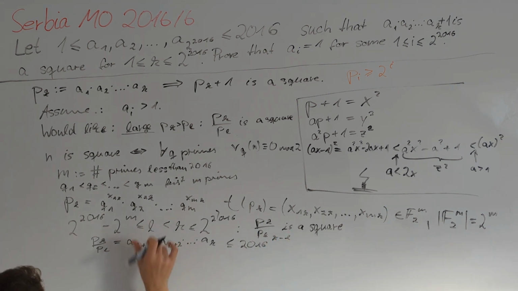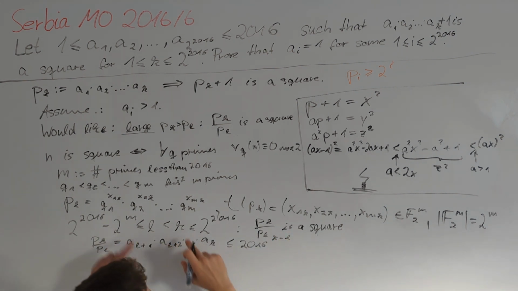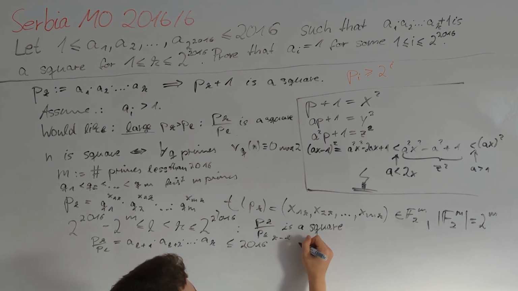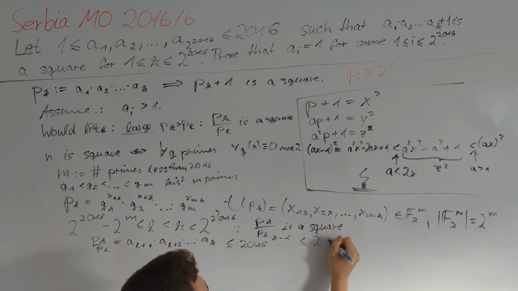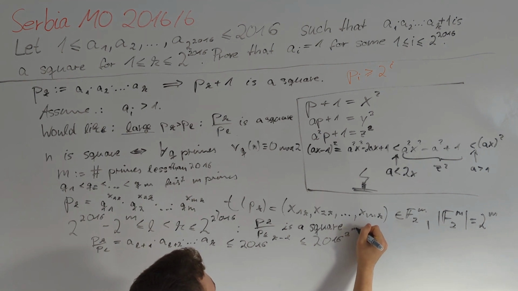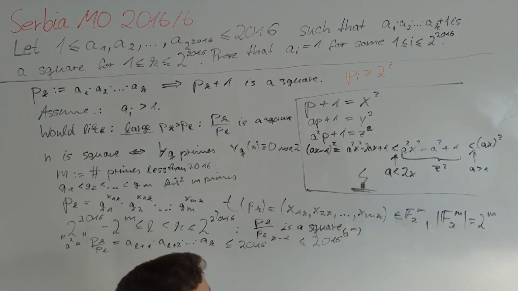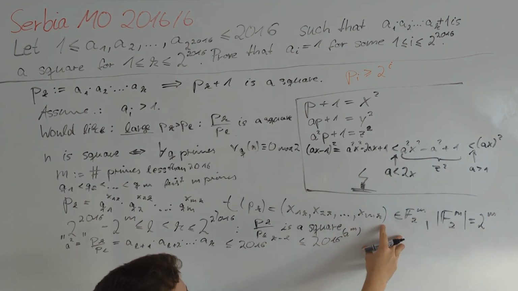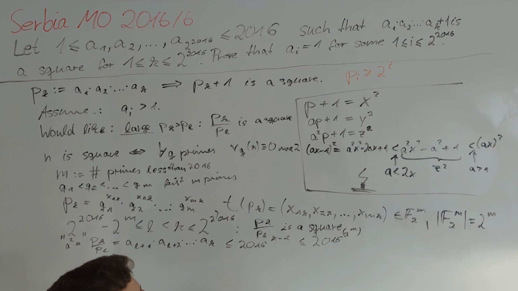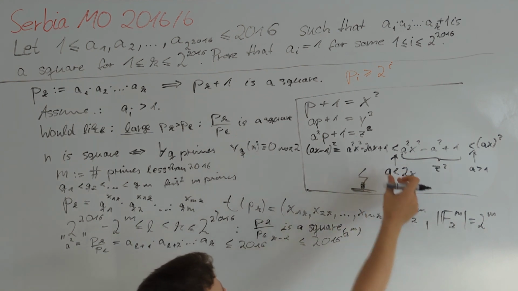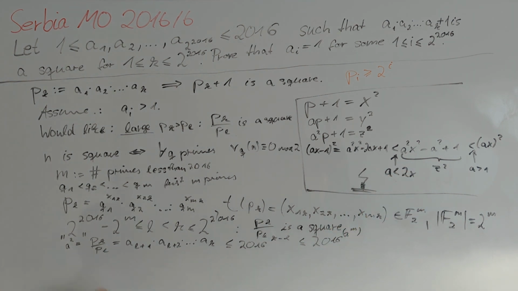And by definition of this interval, we get that this is at most 2016 to the power of 2 to the power of m. We would like this inequality to be true in our more global environment to get a contradiction here.